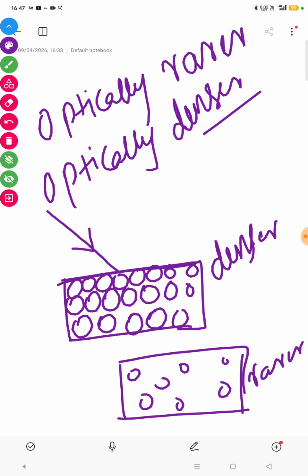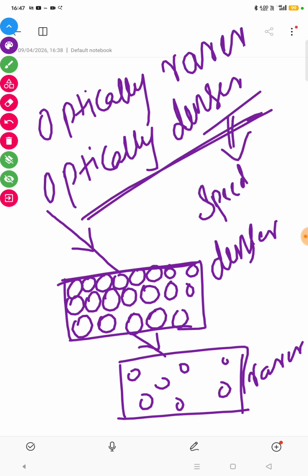When light rays strike an optically rarer medium, the speed increases. Why? Because the particles or molecules present in the optically rarer medium are far apart from each other, so the light gets to move with a very high speed. So in an optically denser medium, the speed of light decreases, and in an optically rarer medium, the speed of light increases.